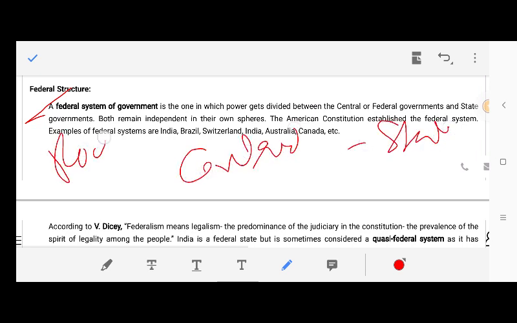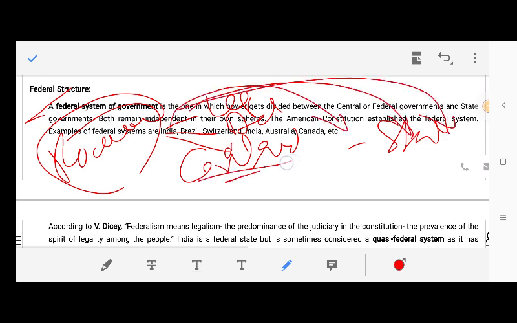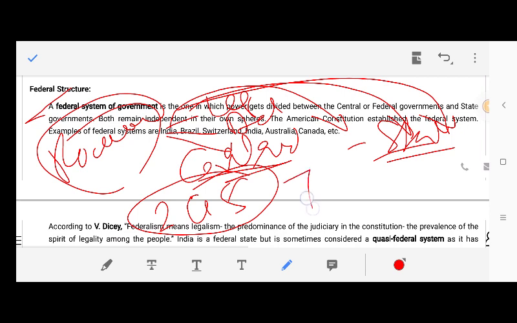As we discuss powers, they are legislative powers, administrative powers, and financial powers. These powers are divided between these two governments, central and state, just like Article 245 of the Constitution of India, and Schedule 7.